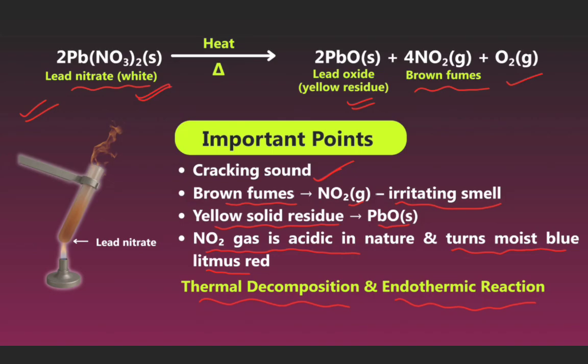The important points here: when the reaction is carried out, we hear crackling sound and see brown fumes of NO2 gas with an irritating smell, and a yellow solid residue of lead oxide. NO2 gas is acidic in nature and turns moist blue litmus paper red. This is a thermal decomposition and endothermic reaction.